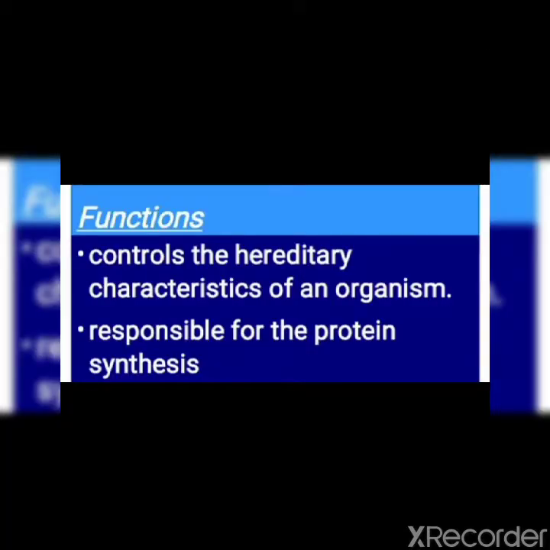Let's see the functions of nucleus. Nucleus has two important functions. First one, it controls the hereditary characteristics of an organism. It contains hereditary information of the cell.